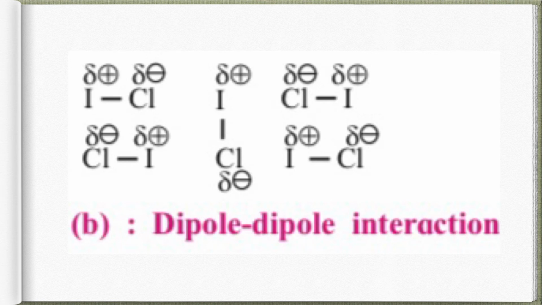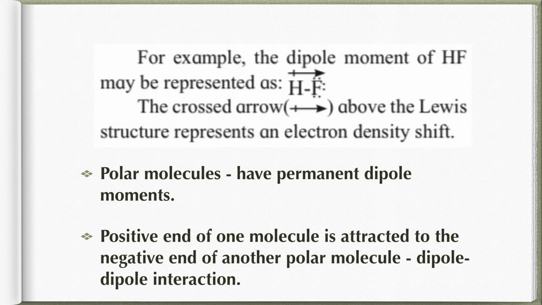Okay, so over here once again HF is there. The way to write the dipole moment over the molecule is HF, with an arrow showing towards the fluorine. The closed arrow above the Lewis structure represents the electron density shift. And just a revision over here: polar molecules have a permanent dipole moment, and therefore the positive end of one molecule is attracted to the negative end of another polar molecule, and hence this is called dipole-dipole interaction.